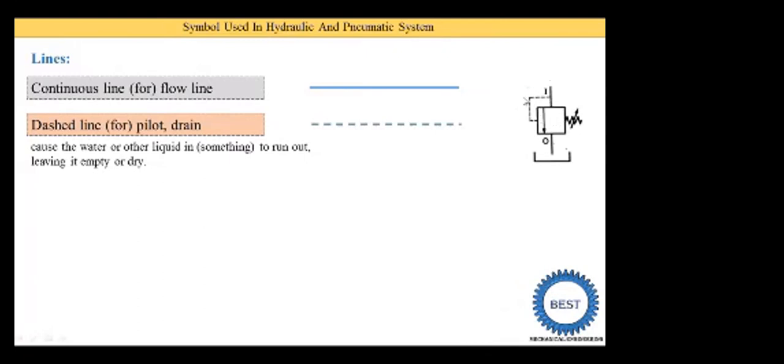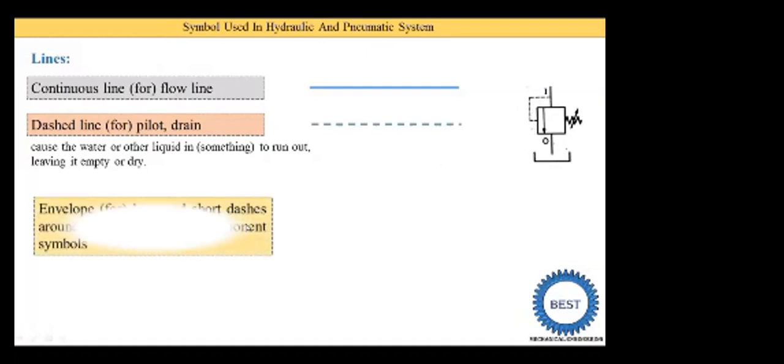So this dash line is generally used for a pilot or a drain, meaning oil is taken from this side and supplied somewhere else. It is called a pilot or a drain.